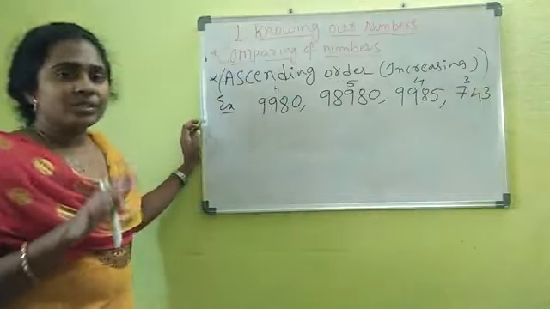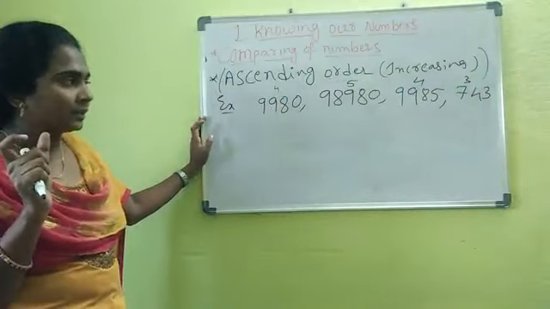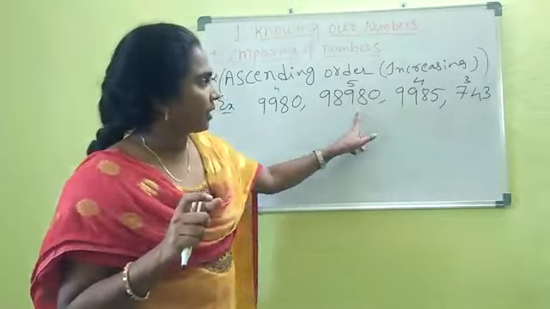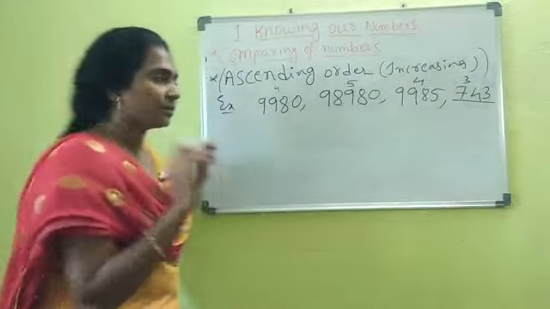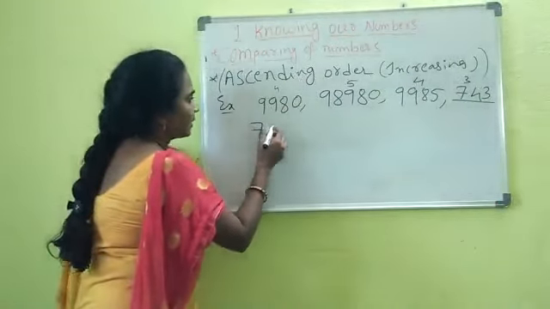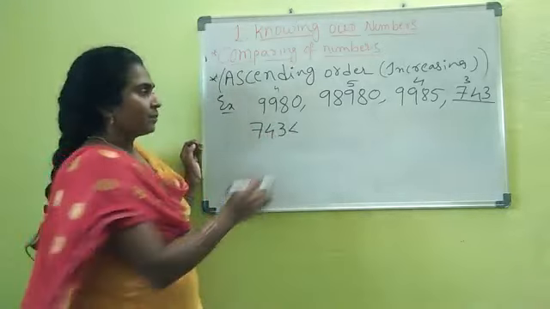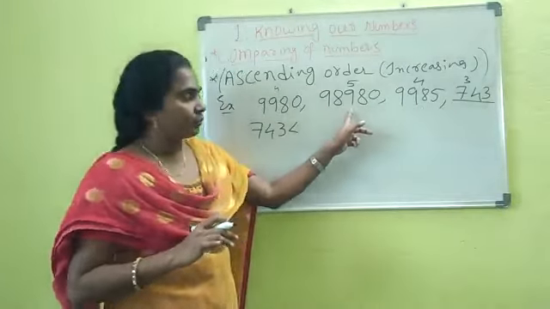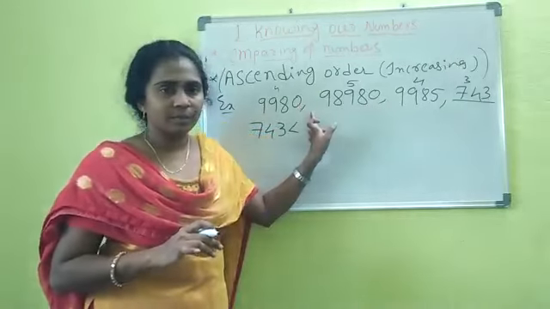Right? The number with fewer digits will become smaller compared to the remaining numbers. Here 4 digits, here 5 digits, here we have only a 3 digit number, that will become the smallest. First I will write the 3 digit number. This is the smallest. Now see, this number has 5 digits. That means definitely this is bigger compared to these 2 numbers, right?